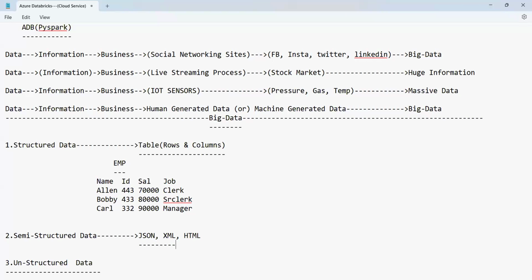JSON, XML, HTML. These are all the formats of data we can have, guys.